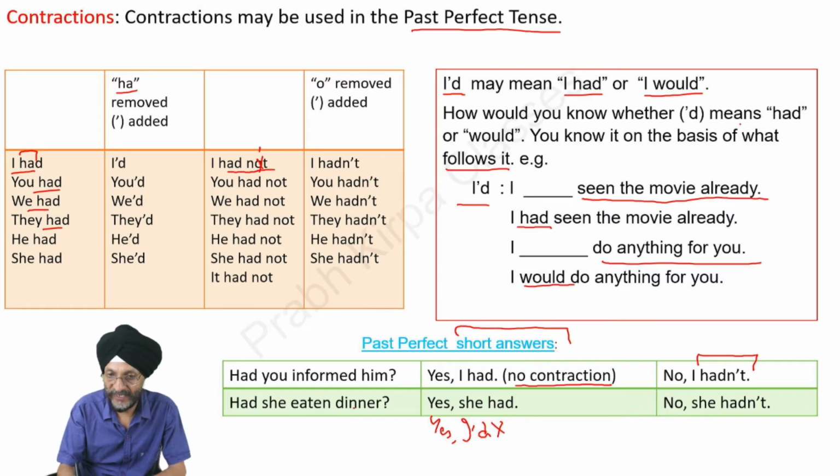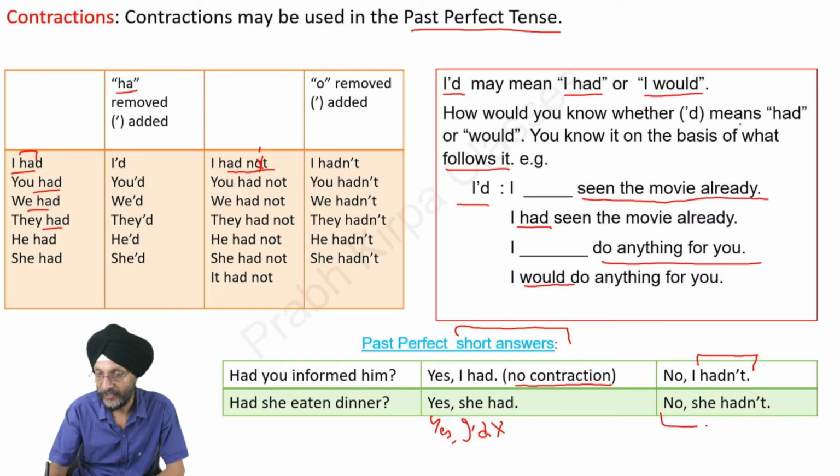Next question, had she eaten dinner? If the answer is positive, then you will say yes, she had. If the answer is negative, you will say no, she hadn't. You can use the contraction here, hadn't.